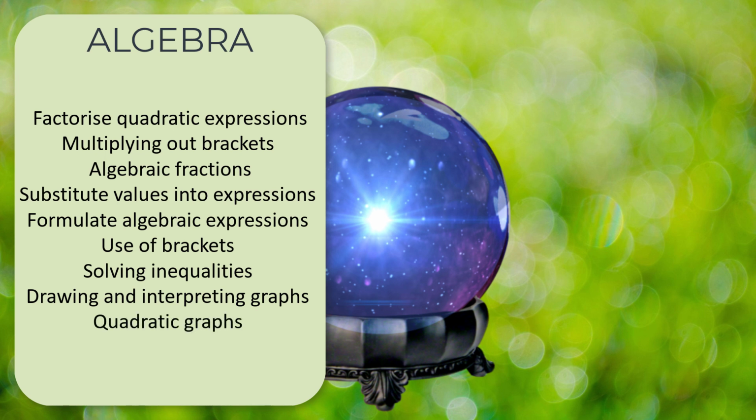It does specifically mention quadratic graphs here, so they're the parabola-shaped ones, aren't they? You might have to go on and find roots. You might have to go on to identify turning points, things like that. Equations of circles. So x squared plus y squared equals r squared is a circle centered at the origin, isn't it? So knowing that, being able to take the equation, draw the graph, identify the equation, that sort of thing.